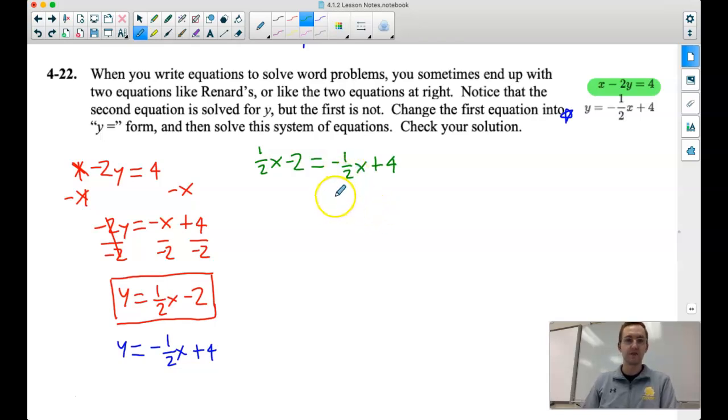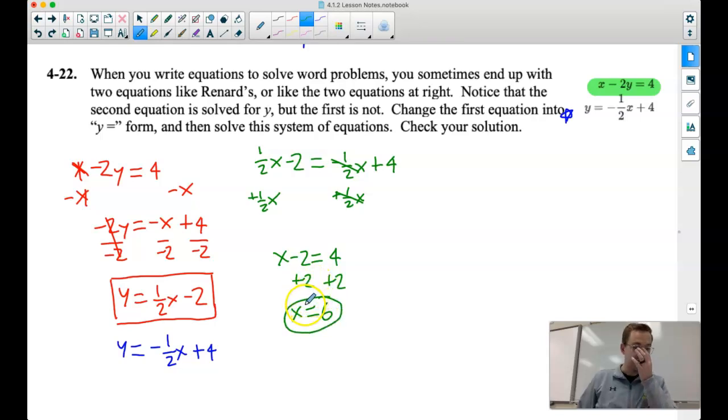So first things first, add 1/2 x to both sides. These two terms cancel over here. We have a half plus a half. Hopefully we all know that that is equal to 1x. So x minus 2 is equal to a positive 4. We want to get our x by itself, so we got to add 2 to both sides. Perfect. So x is equal to 6.